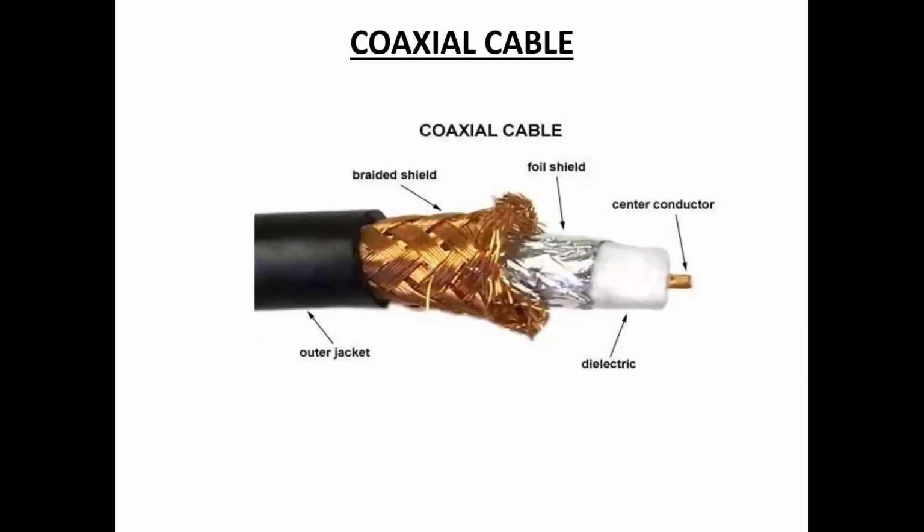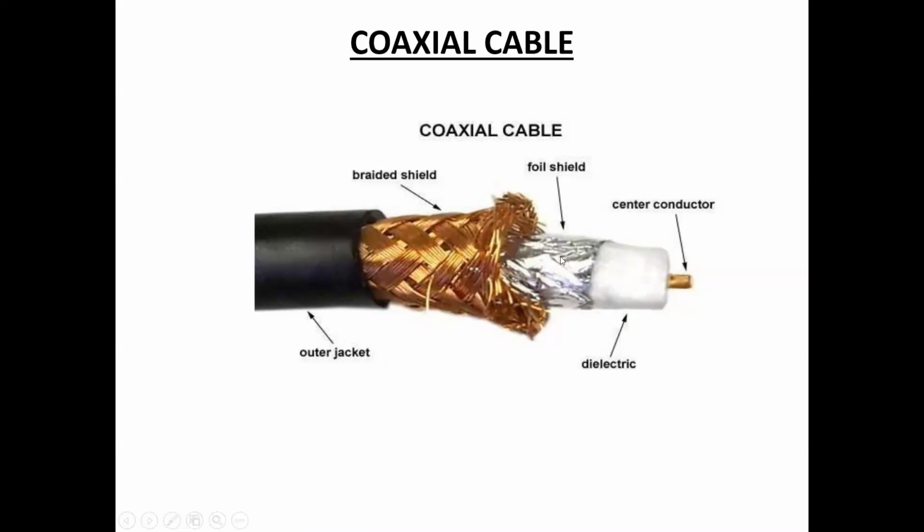Next one, coaxial cable. The next guided transmission media is coaxial cable. Coaxial cable has a single copper conductor at its center, and a plastic layer provides insulation between the center conductor and the braided metal shield.